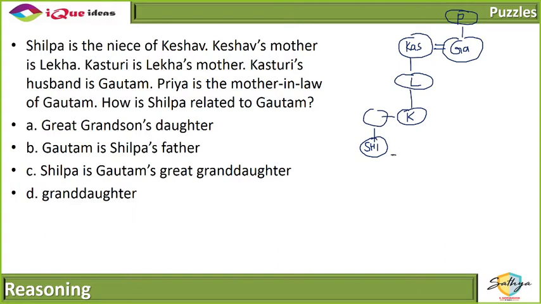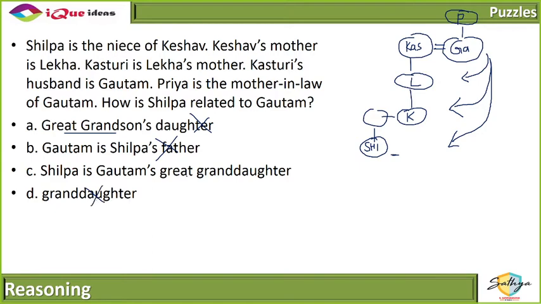I have to find out the relation between these two. Now for Gautam, this is the level for children, this is the level for grandchildren, and this is the level for great grandchildren. So great grandson's daughter, that is one level even below than wanted, not my answer. Definitely not the father or granddaughter.